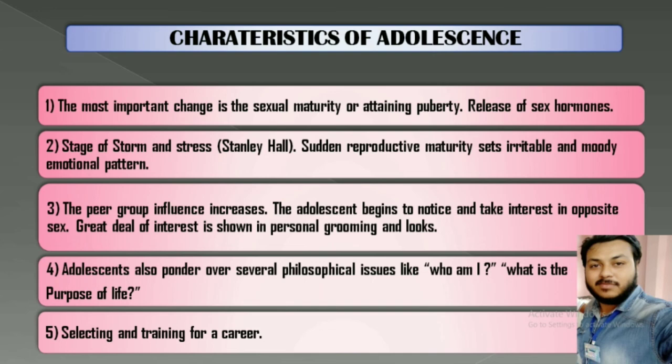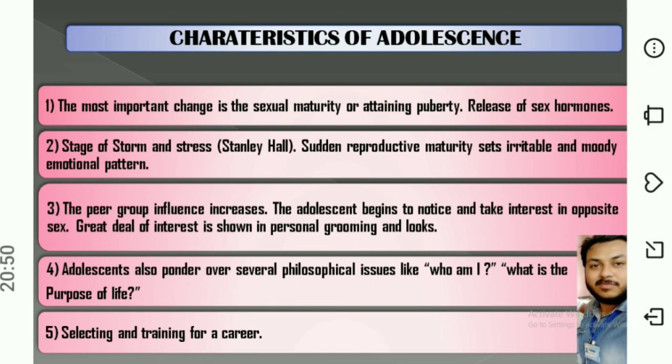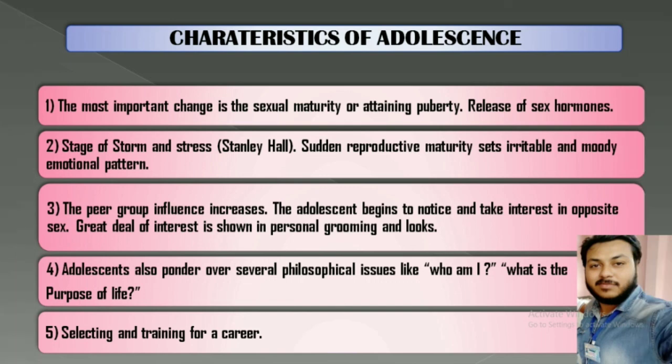So lots of changes occur inside the body, like a boy or a girl attains puberty, so sexual changes occur in them. According to Stanley Hall, at this stage lots of emotional changes occur inside a boy or a girl. He calls it the stage of storm and stress, because sudden maturity comes inside a boy or a girl, and they become irritable. Their emotional pattern becomes irritable and moody.